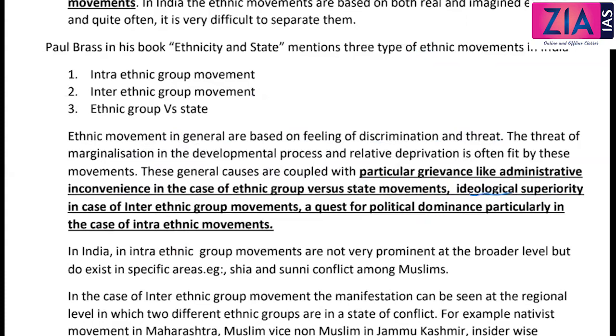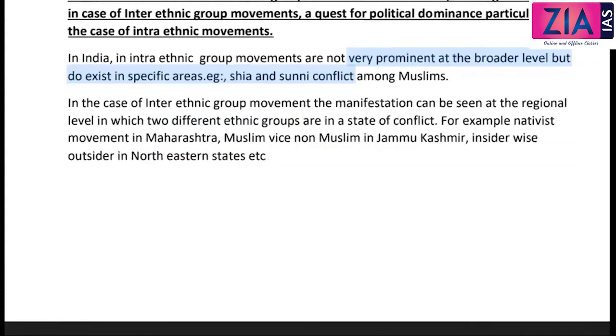Okay, in India, the intra-ethnic group movements are not very prominent at broader level, but do exist in specific areas. So this is one example, Shia-Sunni conflict among Muslims. But this is not much important in Indian context, because within the group, the movements are actually rare.